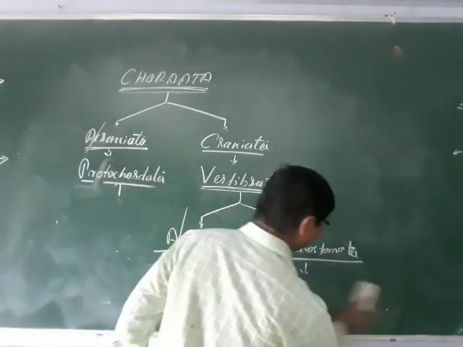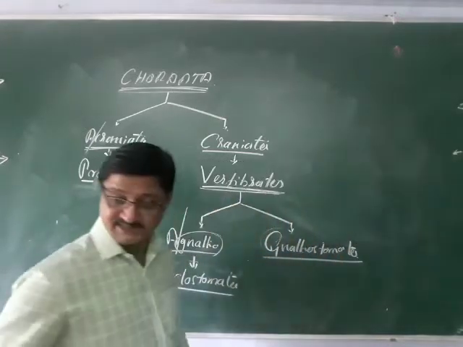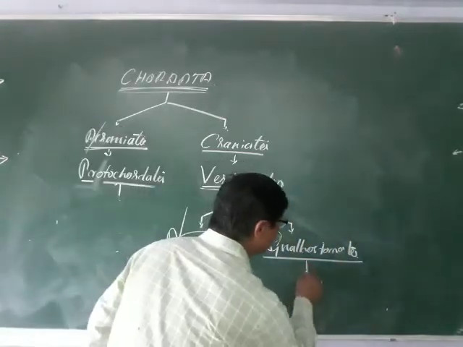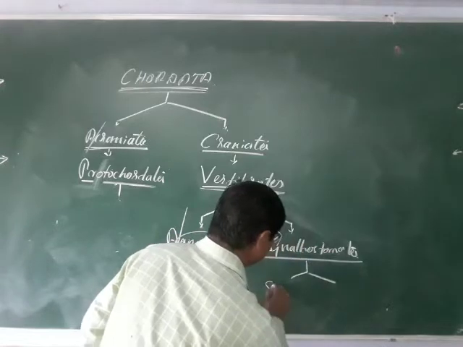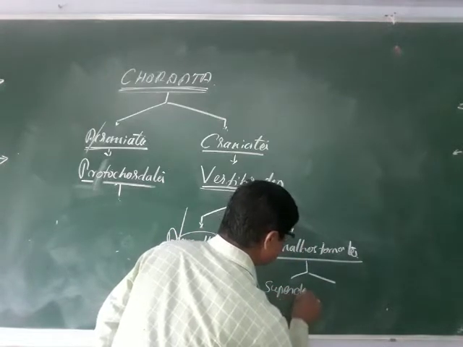But these Gnathostomata, the jaw animals, have been classified again into two superclasses.